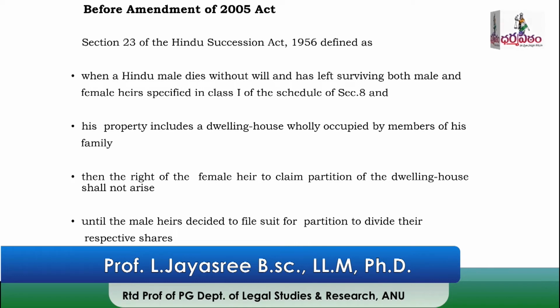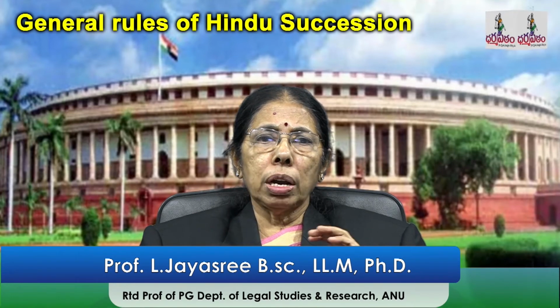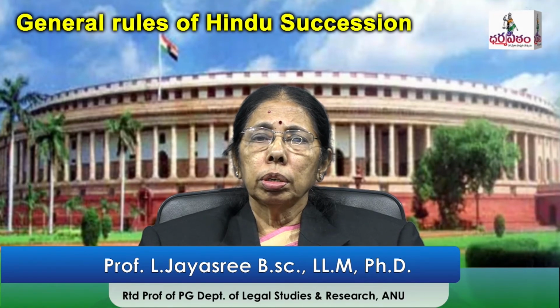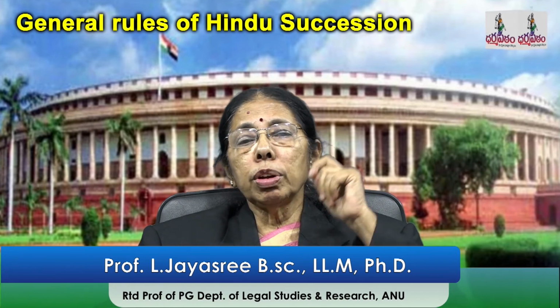until the male heirs decide. First the male heirs have to decide to file a suit for partition for their respective shares. If the males decide that they want to file a partition suit so that they divide the dwelling house, then the female will also have the right.